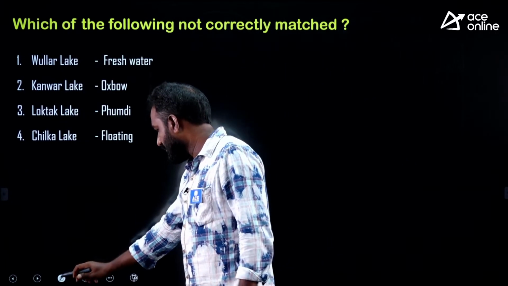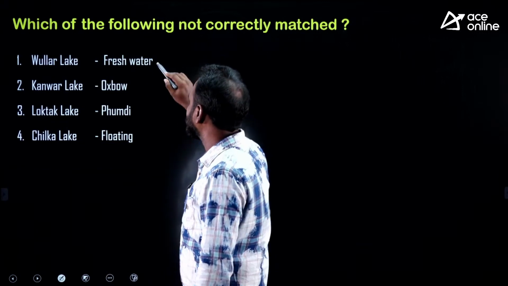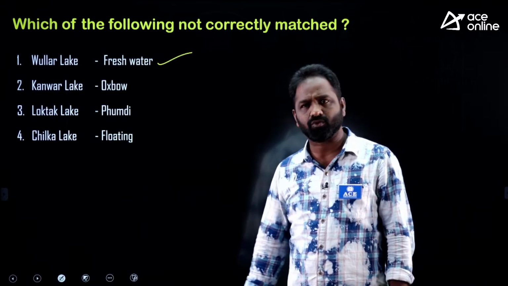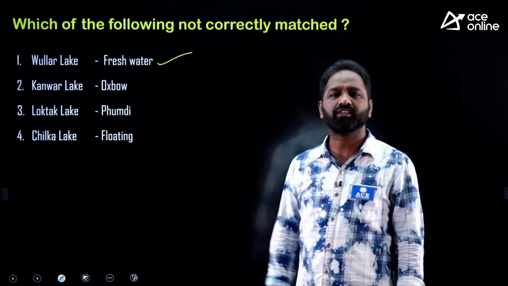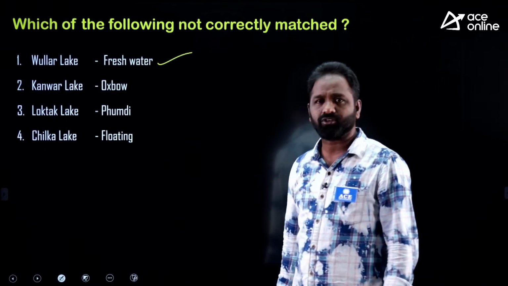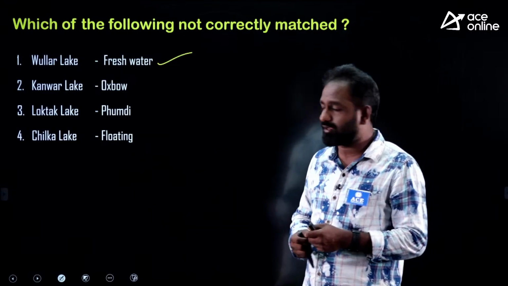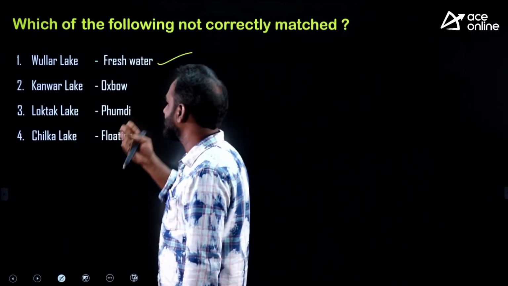Clear? Okay, number one, Wular Lake is a freshwater lake. Is it true or false? Yes, obviously. Wular Lake, which is located in Jammu and Kashmir, is the second largest freshwater lake. Absolutely, the answer is right. And there is tectonic activity near Wular Lake, because of which it was formed.